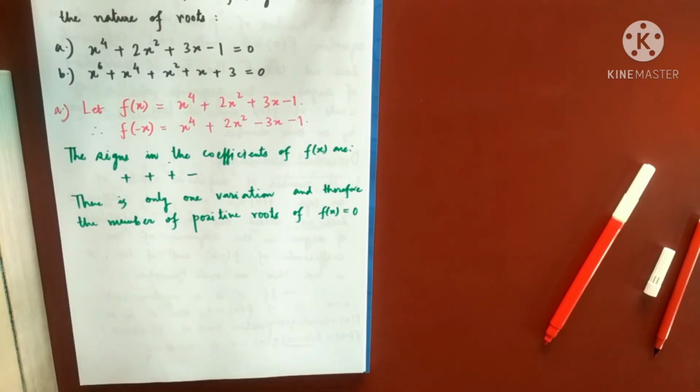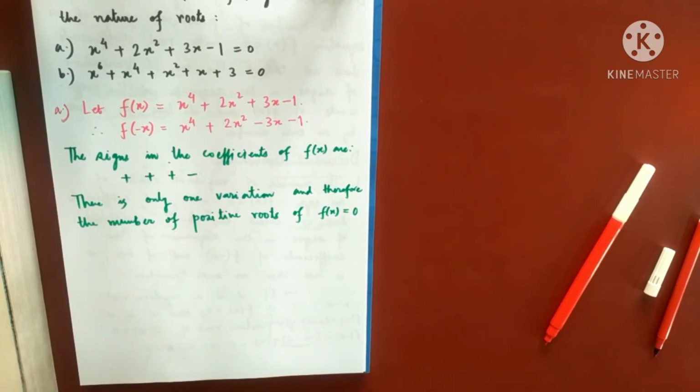So because the number of variations is just 1, the number of positive roots cannot be more than 1, it is at most 1. But why can you say that it is exactly 1? Because what was written in the statement, if less, it is less by an even number, I cannot subtract any even number to get smaller than 1, right? Like my point is this, if you subtract 2 from 1, it will become minus 1, and that makes no sense that the number of positive roots is minus 1. So it is exactly 1, because it cannot be less than 1, right?